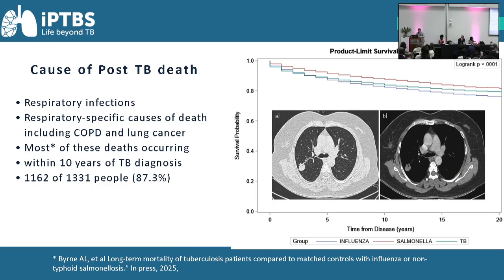What is the cause of post-TB death? We looked at data from Australia, and this is 3 cohorts of over 7,000 people in each cohort, linked to the national database. This is not yet published, it's in press, but basically the TB cohort were significantly more likely to die from respiratory infections, from respiratory specific causes of death, and interestingly lung cancer at 2 to 5 years post-TB diagnosis. This is an example of one of my patients recently that had a nodule that got bigger on TB treatment for MDR-TB, not smaller, and an FDG PET scan and subsequent biopsy proved it to be adenocarcinoma.